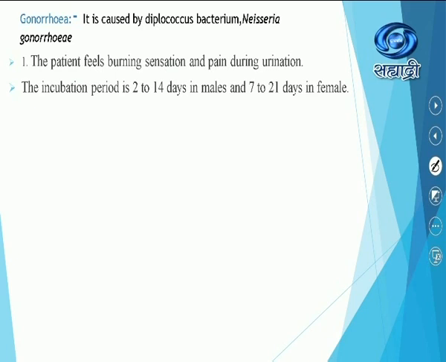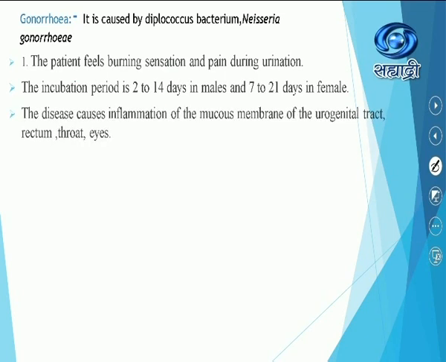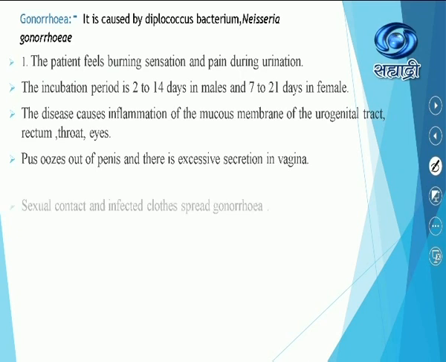Incubation period means the time from when the pathogen enters till the patient shows the first symptom. The disease causes inflammation of the mucous membrane of the urogenital tract, rectum, throat and eyes. Pus oozes out of the penis and there is excessive secretion in the vagina.